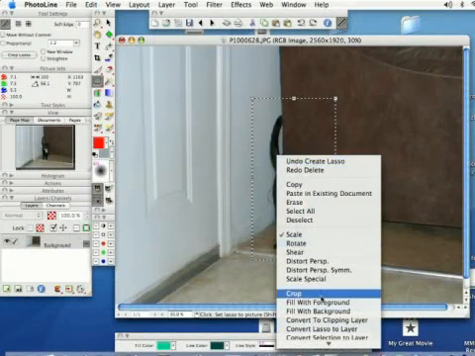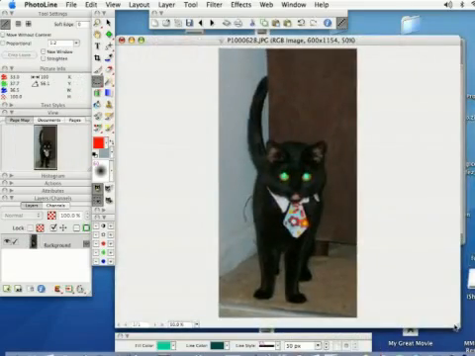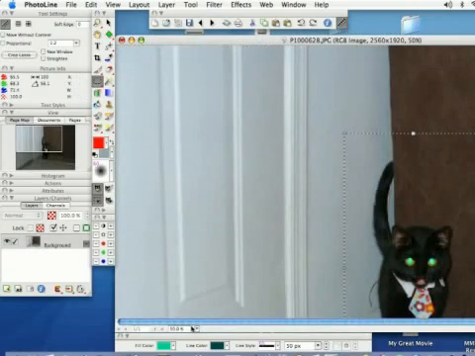And also you can crop it as well, and that's going to crop my image there. Go ahead and undo that as well.